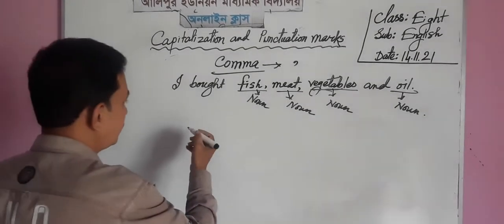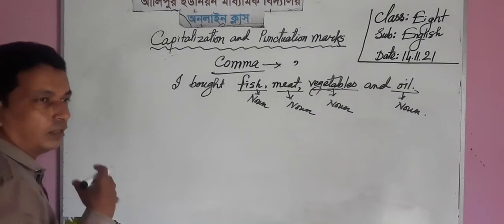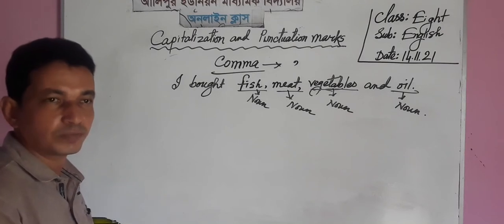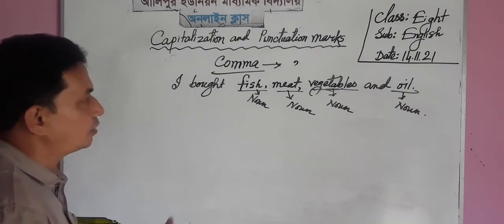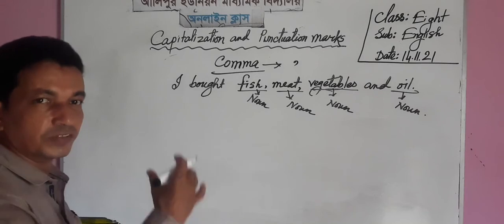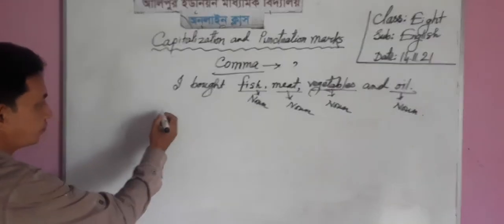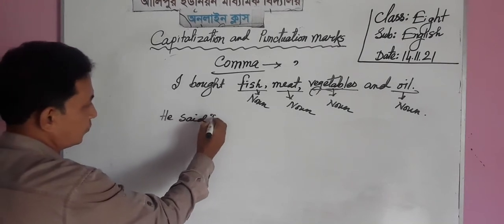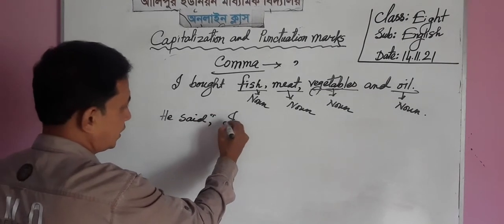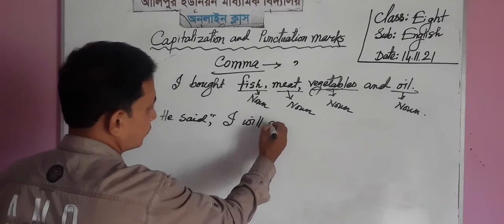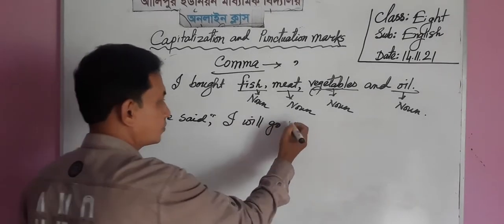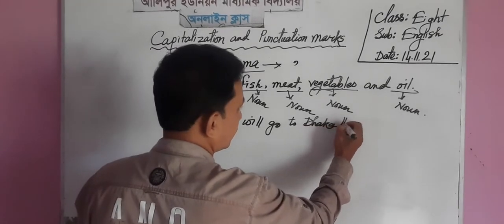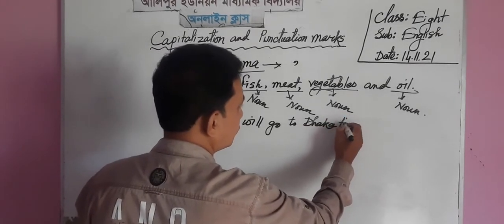And another rule: after the reporting verb, we must put a comma before the reported speech. Suppose he said, I will go to Dhaka tomorrow.